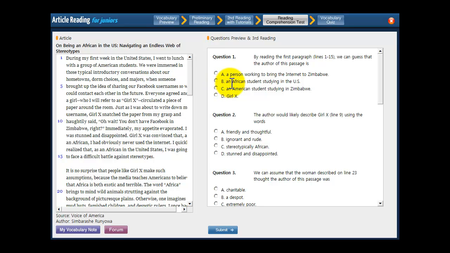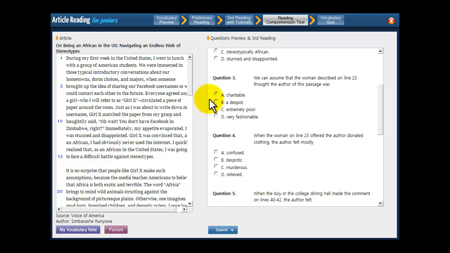What about B? An African student studying in the United States. That sounds about right, so I'd choose B. I'm going to look at C and D though, just to be sure. C. An American student studying in Zimbabwe. That's backwards. It's a student from Zimbabwe studying in America. So get rid of C. And then Girl X. Girl X is a character in that first paragraph, but Girl X is someone who has incorrect ideas about Africa. And therefore, Girl X is not the African who wrote the article. So get rid of D too.